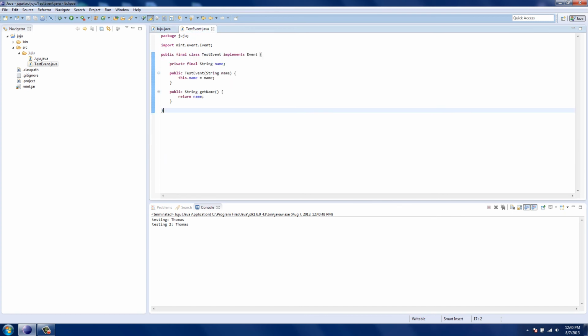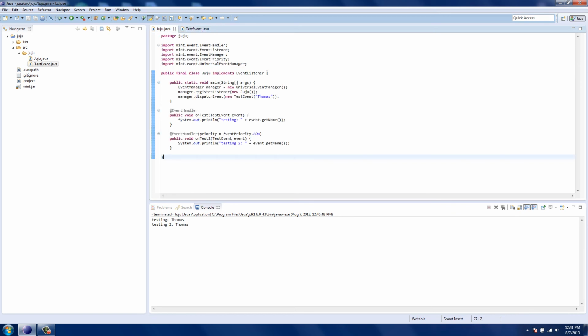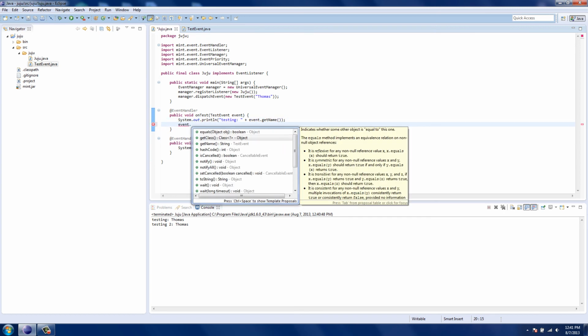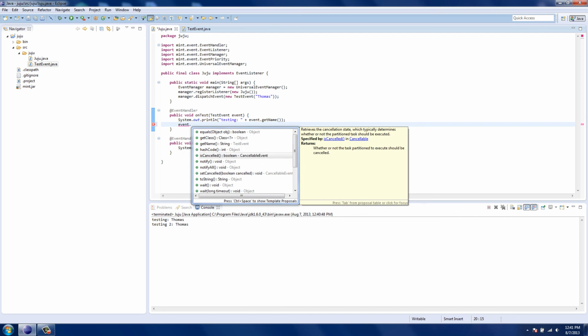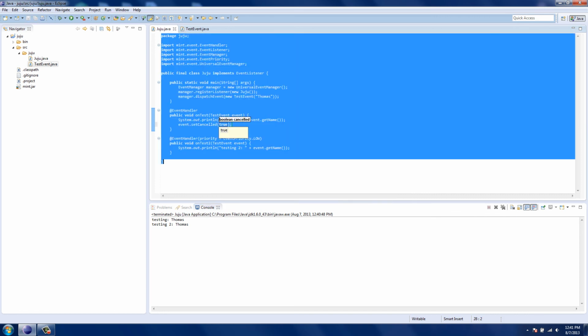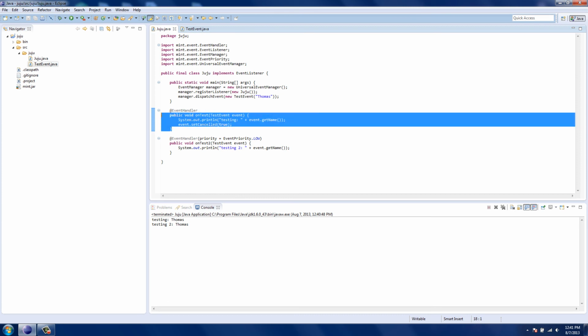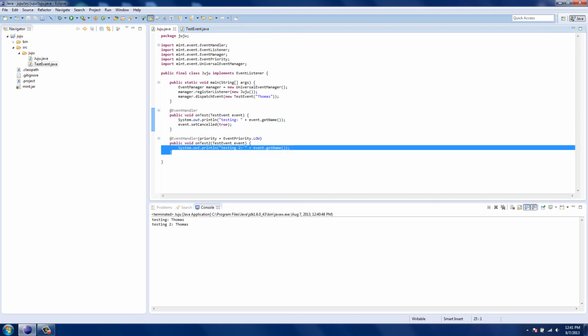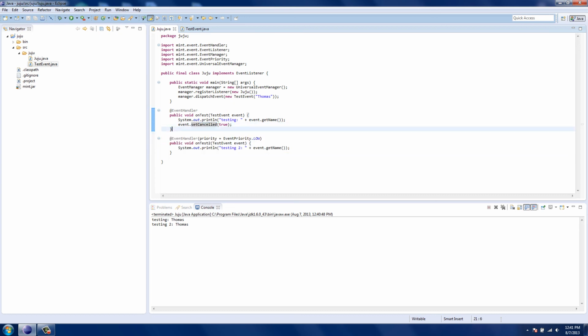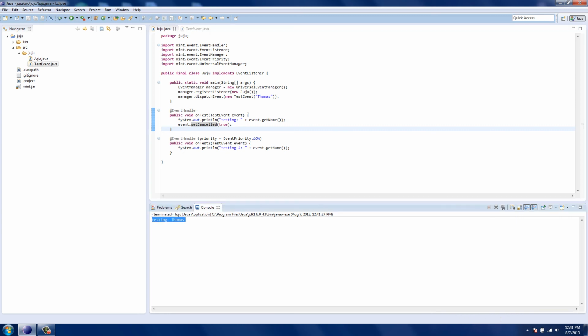Let me talk about how this can be very useful. That's with cancelable events. To make a cancelable event, again, it's very easy. You just extend cancelable event, and you immediately gain all the cancelable features. You see the two methods: is cancelled, you can check if it's canceled, and set cancelled. Since the first one's getting executed first, let's set that to cancel. If you think about it logically, this one gets executed first, which means that this one isn't going to get executed because the event's already canceled. So when you run, you only get the first one that executes.